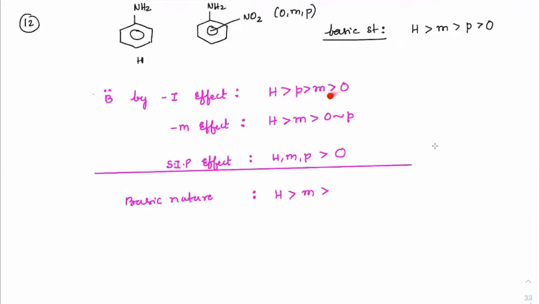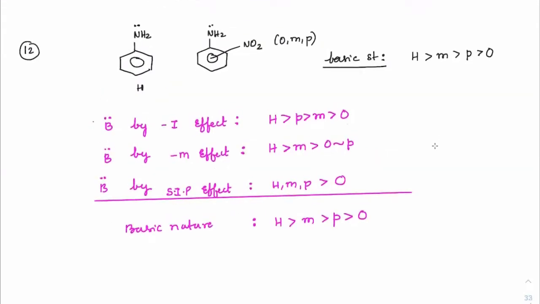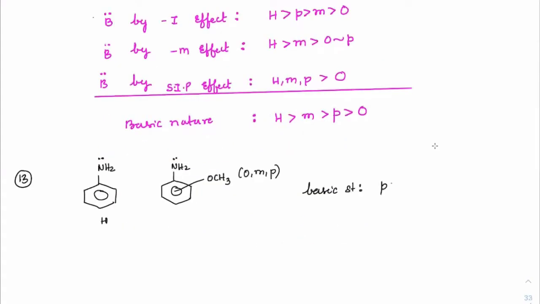So again I have to compare their inductive effect. So para will have less inductive effect, correct? And finally it is ortho, right? So this is basic nature by minus M, this is basic nature by SIP effect. So combined effect of all of this will lead to this form, P H M O.